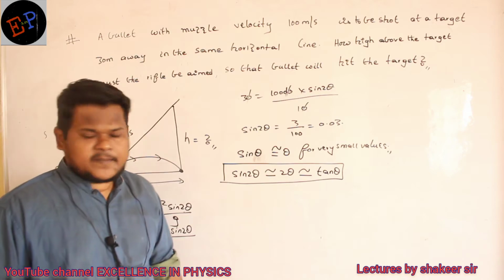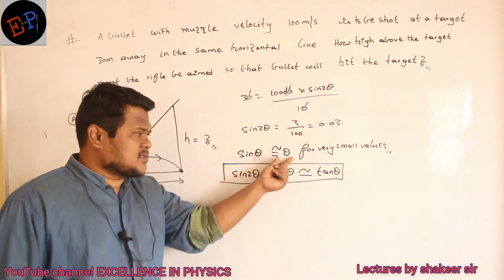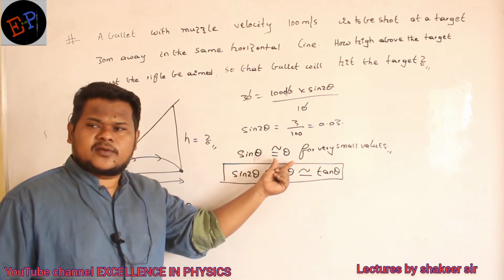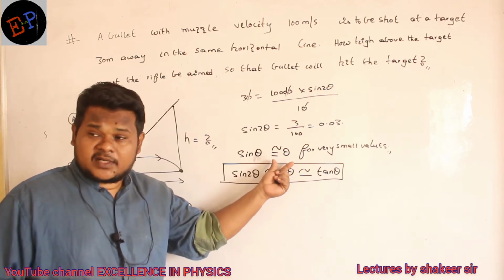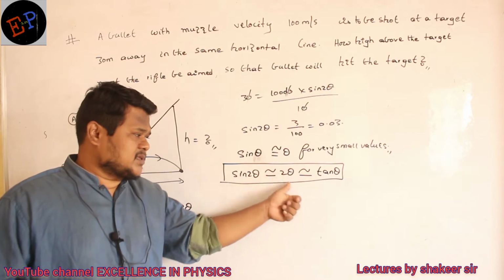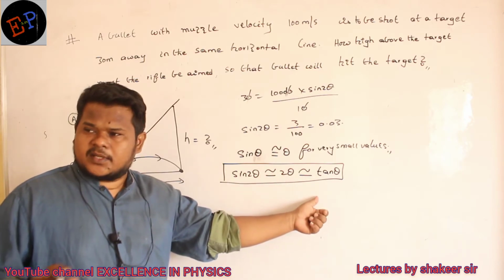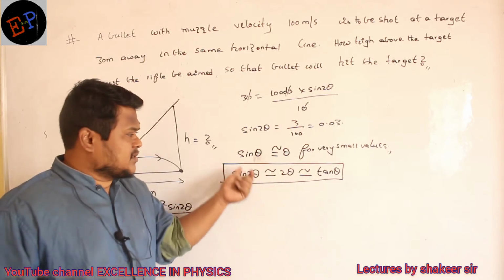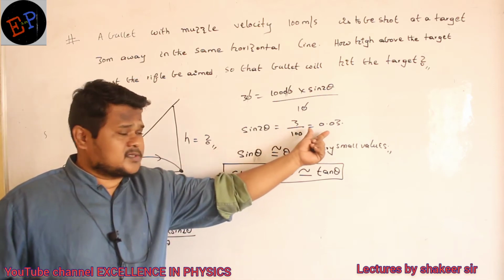When theta is very small, sine theta and theta are numerically equal. Similarly, that is equal to tan theta also. Again numerically, they will be almost equal. So sine 2 theta, I got 0.03.